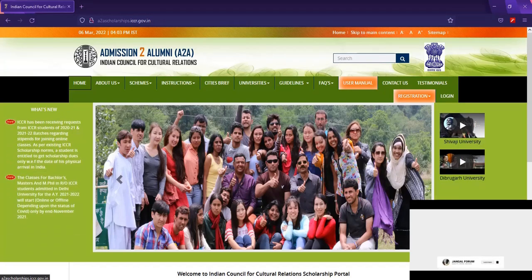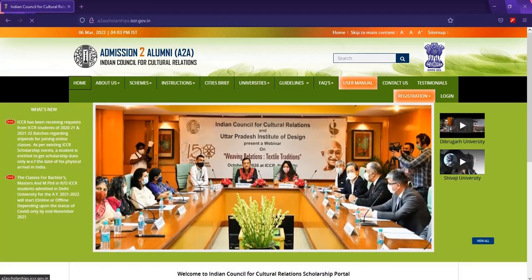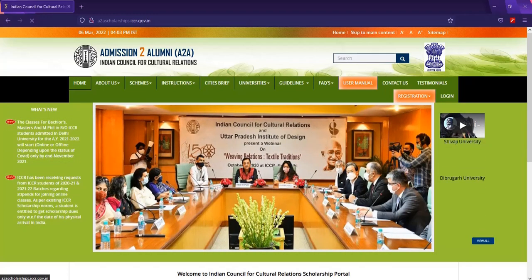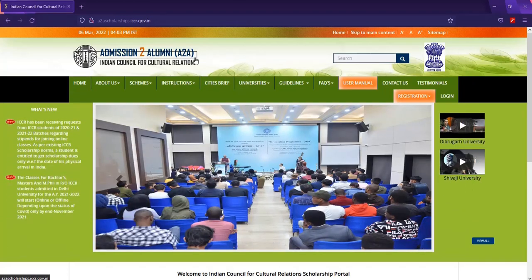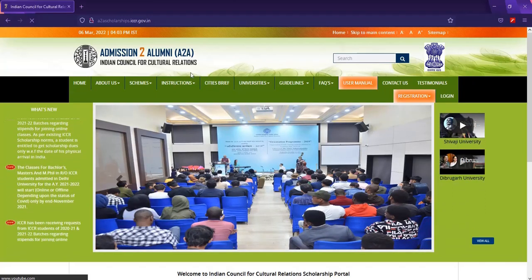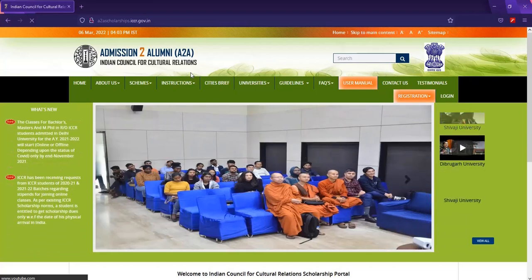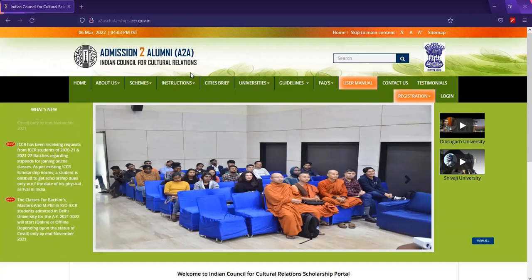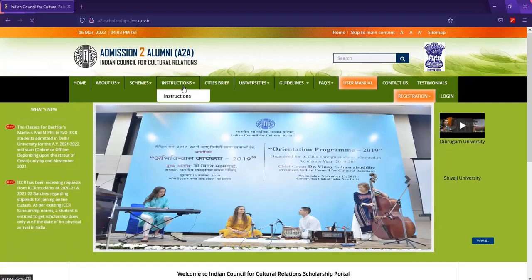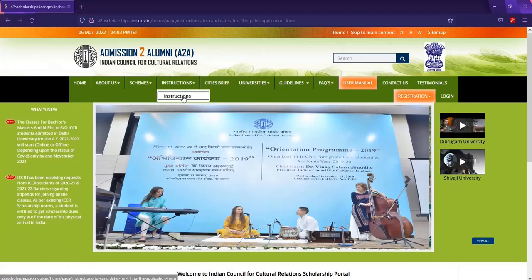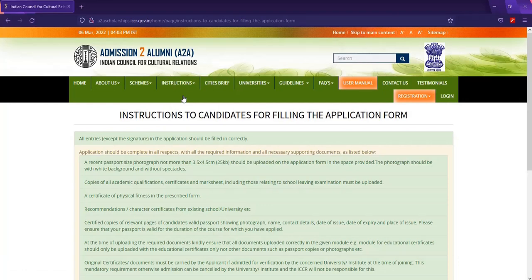So today we will talk about the Indian Council for Cultural Relations, that is the ICCR. It's otherwise called Admission to Alumni, A2A. So here, if you observe, this is the login page or the home page for the Indian Scholarship. If you observe, these are the instructions. You just have to click it because right now we are just connected to their website.